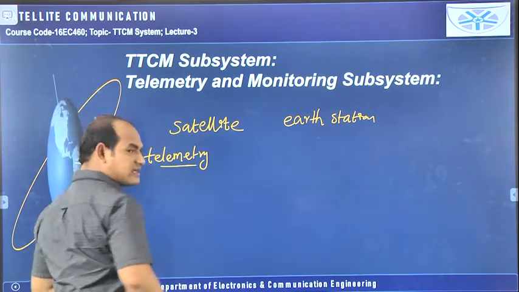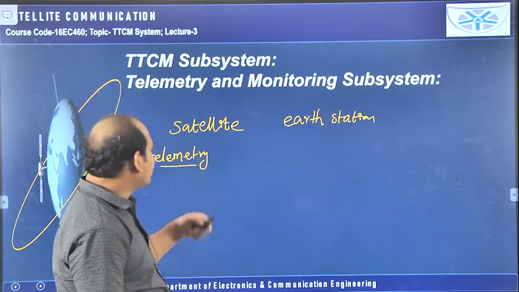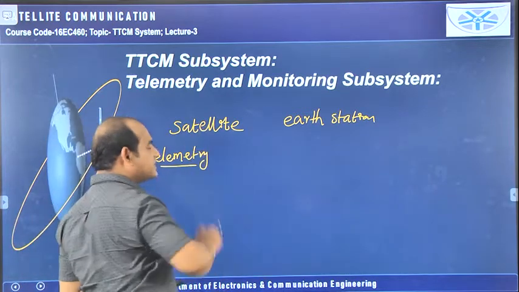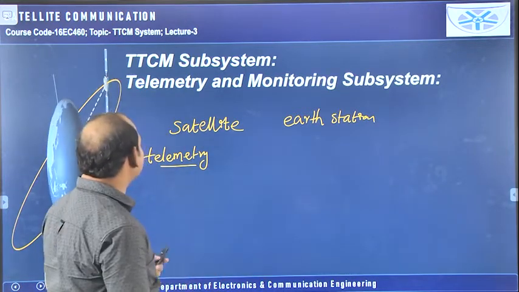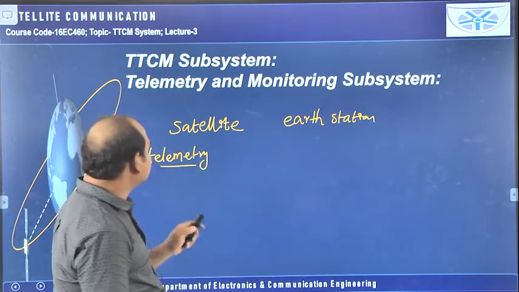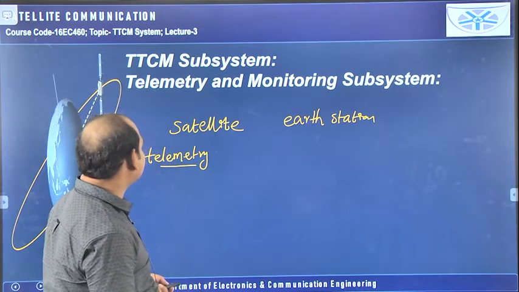If you think with respect to the Earth station, the position and the altitude of the satellite can be identified by using this one. And with respect to satellite also we can get the information about the Earth.